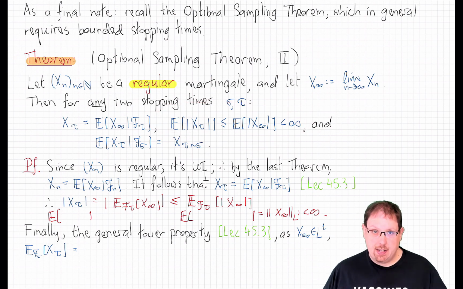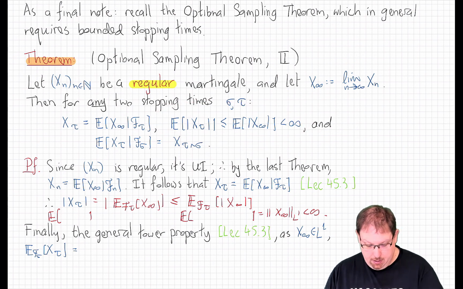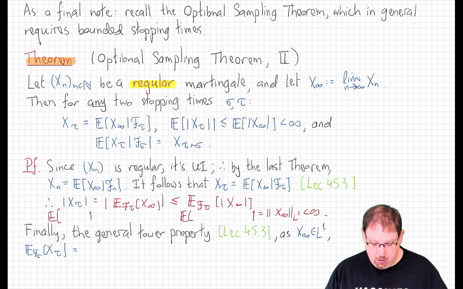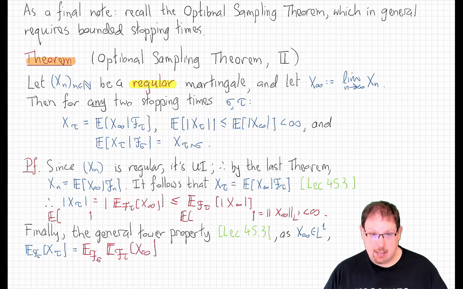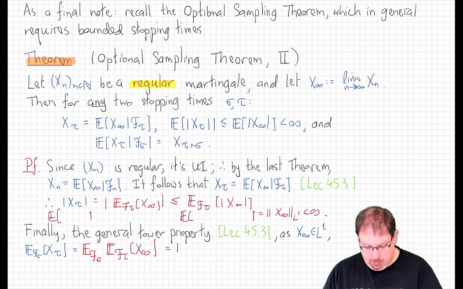which gives us this statement here. And finally, for the typical statement here of the optional sampling theorem, we just have to use the general tower property that we proved in lecture 45.3. If I condition x_tau on F_sigma, well, because we get x_tau by conditioning x infinity on F_tau, that's given, as you showed on your homework, by conditioning x infinity on the sigma field at time sigma min tau.